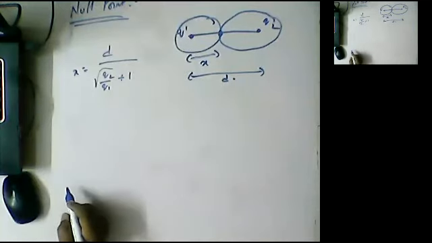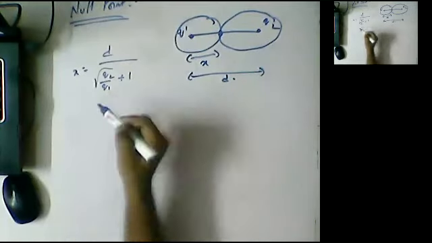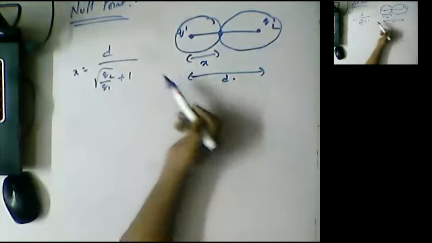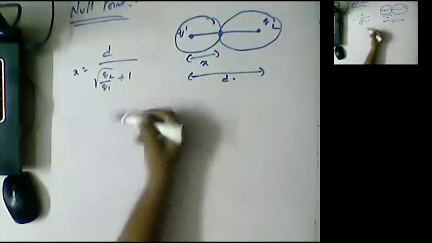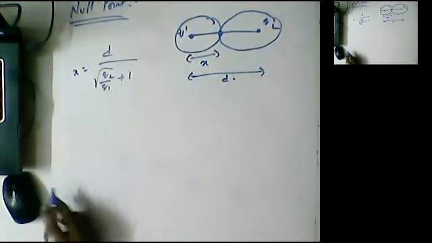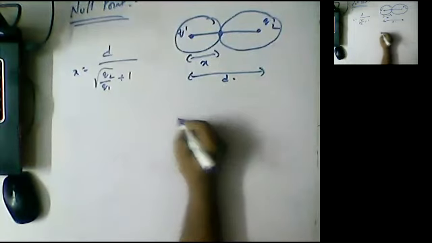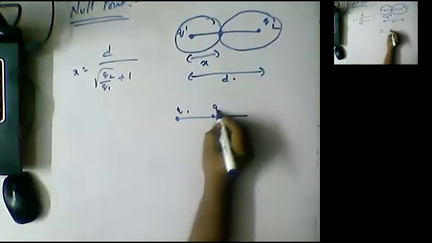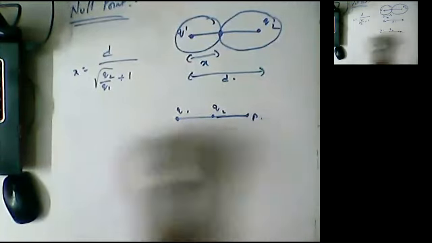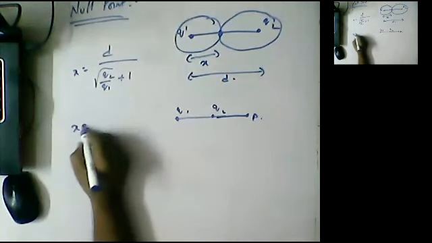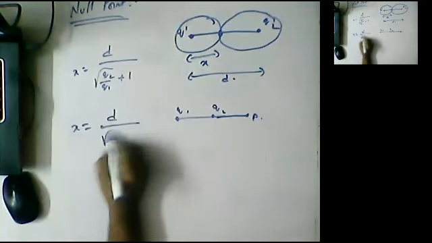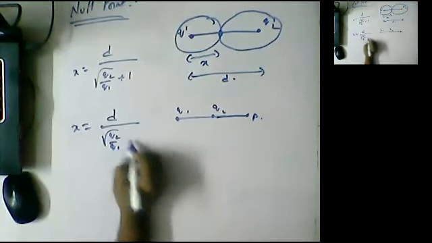Here q2 is the charge of the second body, and q1 is the charge of the first body, and d is the distance between the two charges. For example, guys, in a similar situation, here it is q1, here it is q2, and if the point is here, then we need to use the formula x is equal to d by square root of q2 by q1 minus 1.